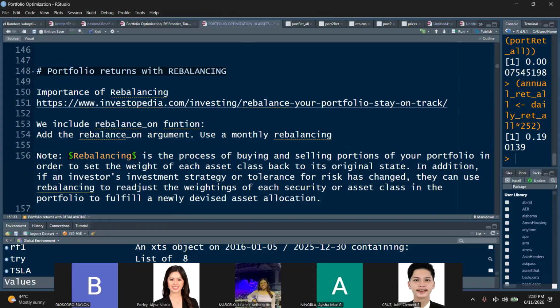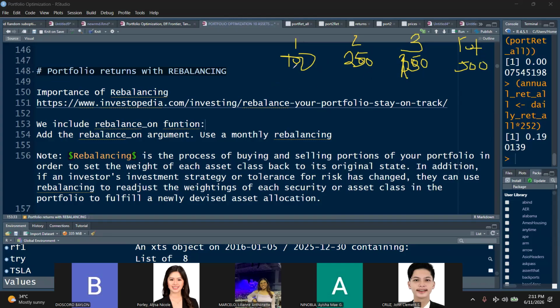But how do you compute your weights? Let me just illustrate that. Suppose the market values of your asset one, asset two, and asset three are, let's make it easier to compute, 100, 250, and 150. So all in all, the total is 500.